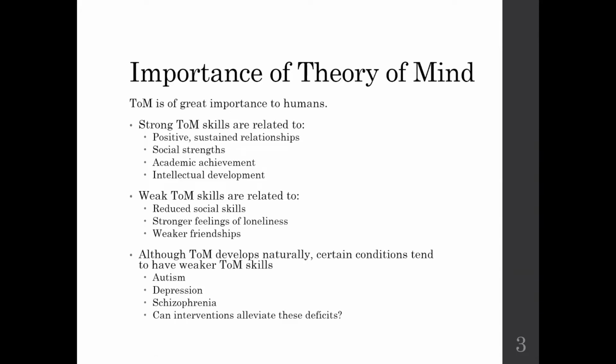And although kids seem to develop theory of mind naturally, there are certain conditions that tend to have weaker theory of mind skills. One that's commonly known is autism, but we also see reduced theory of mind skills, for example, in depression and schizophrenia. And this centers on an important question we often have in the research community: can we have interventions that will alleviate these deficits? So it's an important area of research.